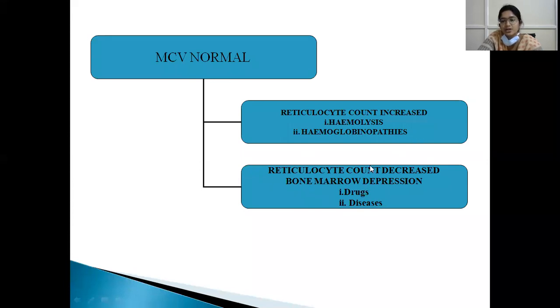And if reticulocyte count is decreased, but mean corpuscular volume is normal, then it is bone marrow depression. RBCs are not formed, so reticulocyte count is also decreased. It occurs because of some drugs and diseases. Drugs are methotrexate, and other bone marrow disorders.